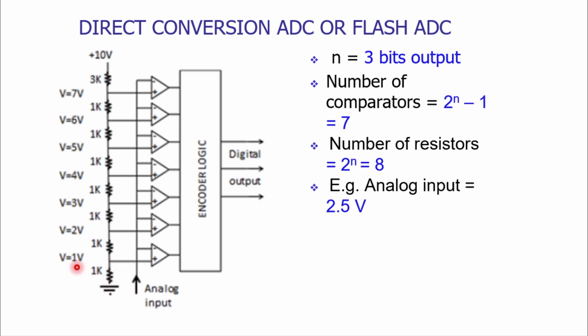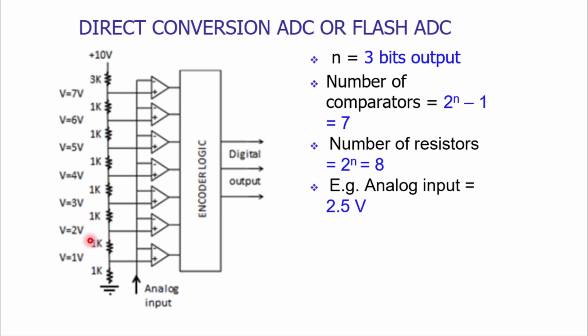And how are these reference voltages computed? They are computed based upon the final voltage that we want, that is 10 volts. It is decided that the first comparator will have a reference voltage of 1 volt and the second will have 2 volts.